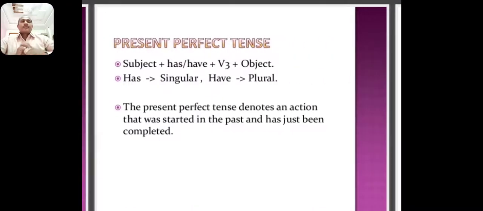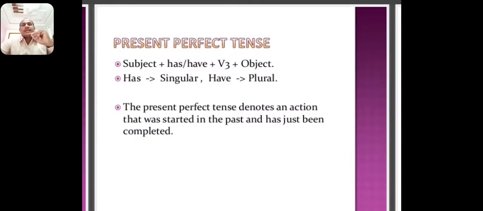Then we move to the present perfect tense. You see the structure: subject plus has or have plus verb 3 plus object.